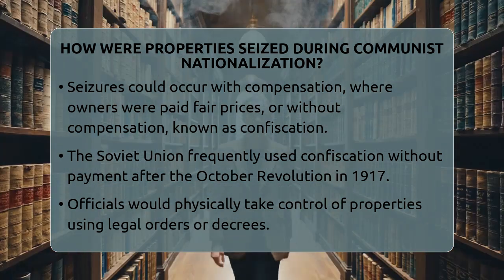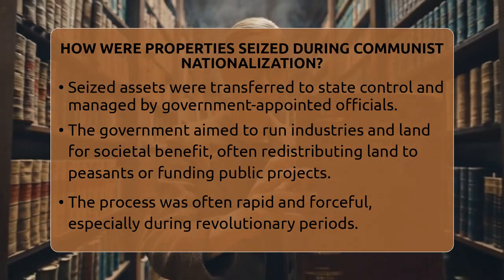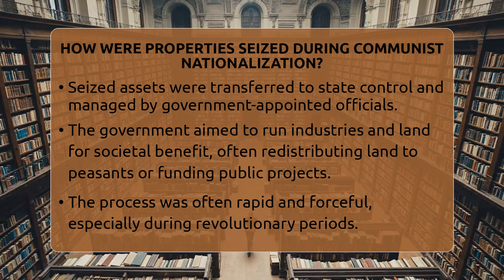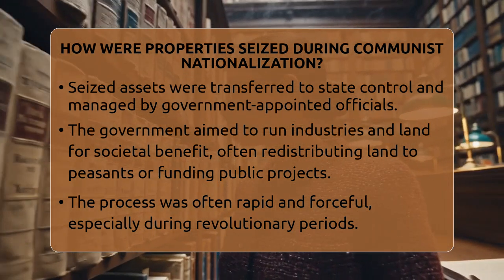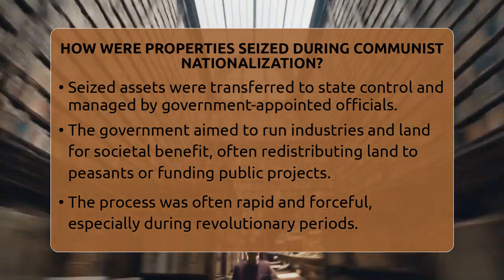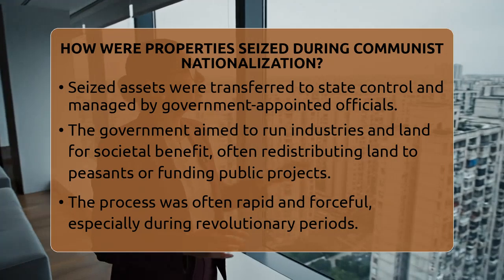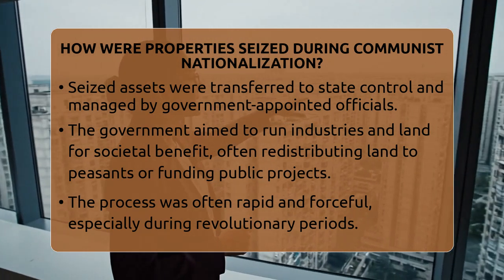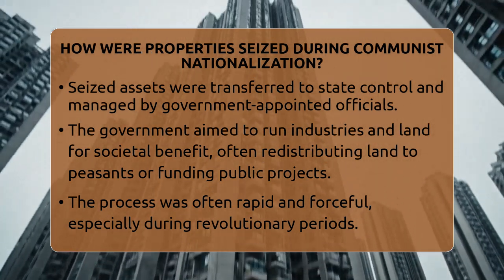The government would send officials to the owners' homes, farms, or factories to take control. They would often use legal orders or decrees to justify the seizure. Once properties were seized, they were transferred to state control. The government would then manage these assets through state-appointed managers or officials. The goal was to run industries and land for the benefit of the entire society, not just private owners.